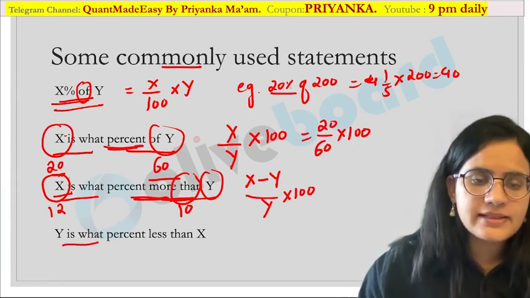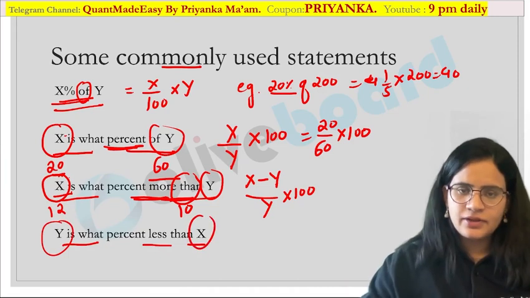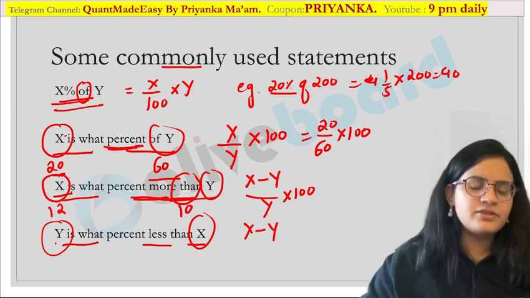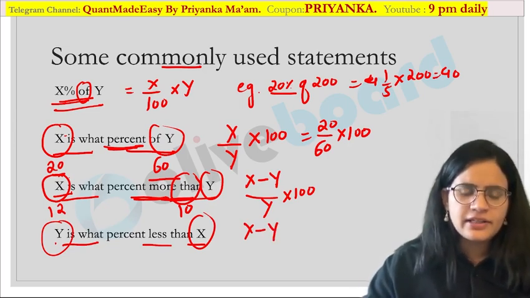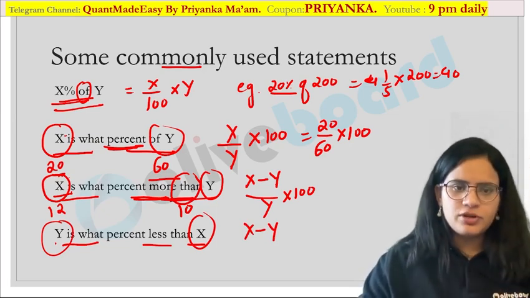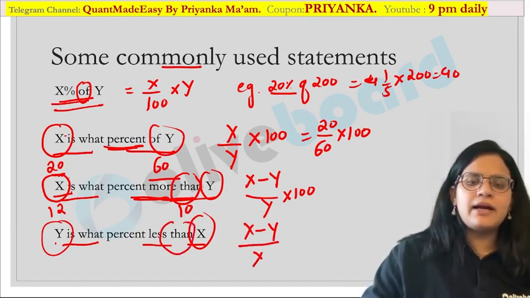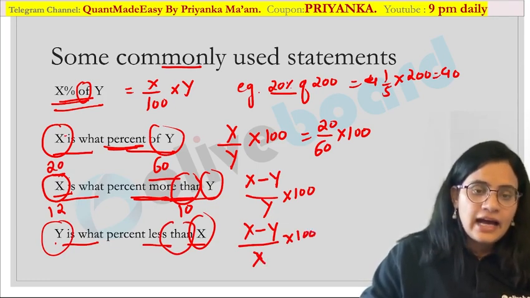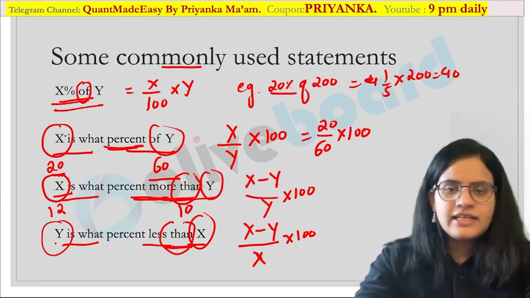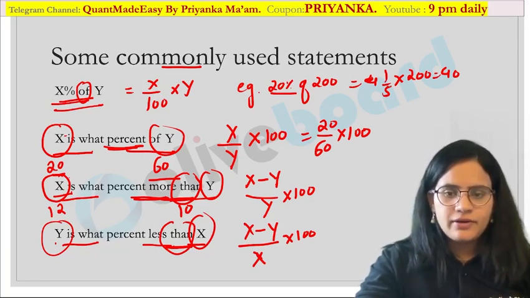Y is what percentage lesser than x? Can I say that y is lesser than x? Y value is lesser than x value. So how much would be the lesser value? X minus y, because y is less. You can write y minus x also, but that value would be negative because y is lesser. Now as I told you, less than x means x will be my denominator. Are you getting my point? So this than part is really important, especially when you are using this of-than rule. These are four statements which are very frequently asked in your exam. I hope everybody is clear with this.